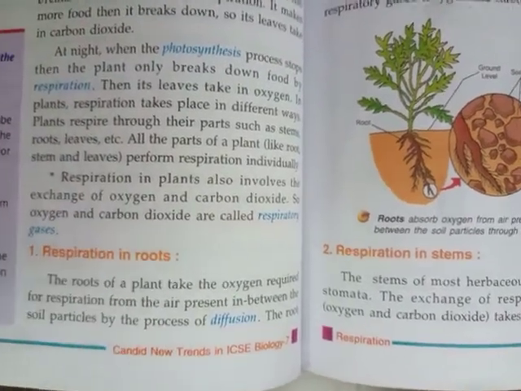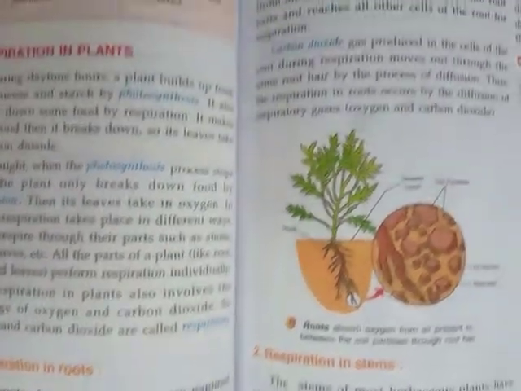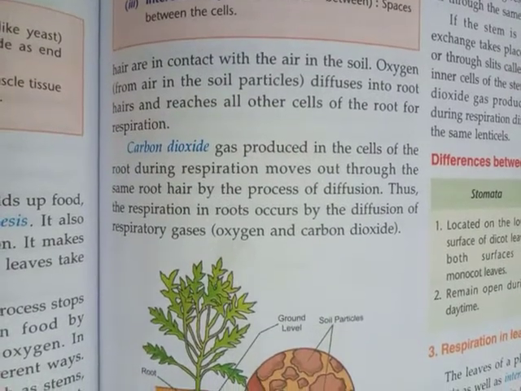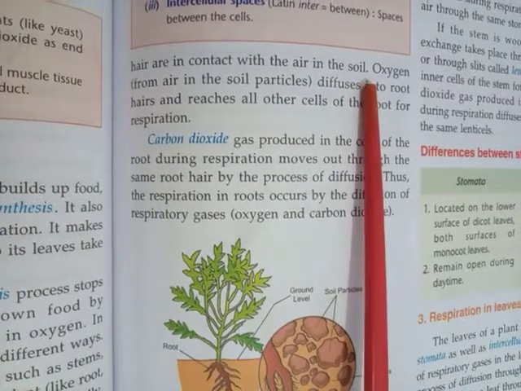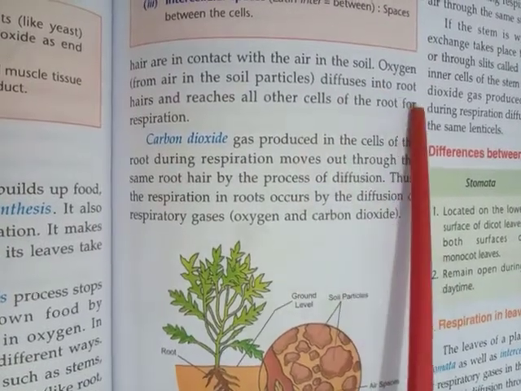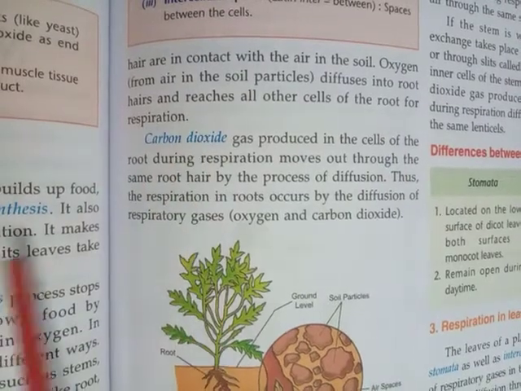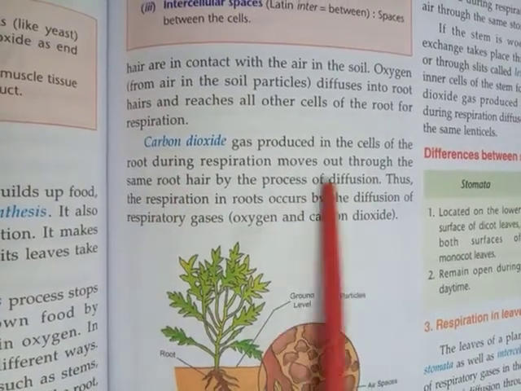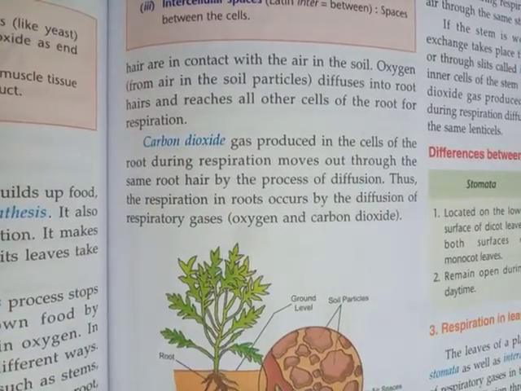Since the concentration of oxygen is more between the soil particles, oxygen moves from the soil particles to the root hairs, and root hairs are in contact with the air in the soil. Oxygen diffuses into root hairs and reaches all other cells of the root for respiration. Carbon dioxide produced in the cells of the root during respiration moves out through the same root hairs by diffusion. Okay.